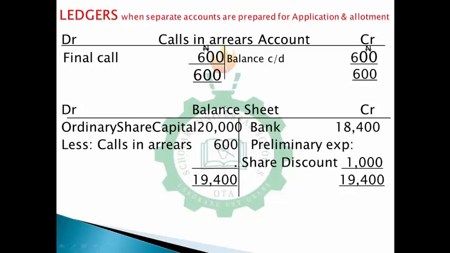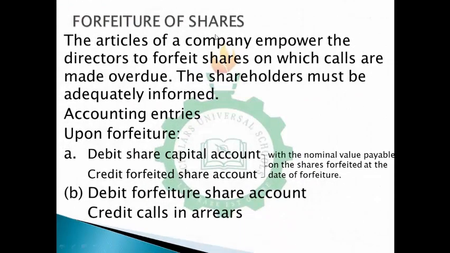I think the other thing that you need to know about the issue of shares is forfeiture of shares. So let's talk about forfeiture of shares. When we talk about forfeiture of shares, the articles of the company empower the directors to forfeit shares on which calls are made and overdue. When shares are due and they are not paid when they ought to be paid, you expect to open calls in arrears. When the shares are overdue, that is, you're expecting subscribers to pay and they do not pay on time, and it's taking a while, what you're supposed to do is that the shareholder must be adequately informed.